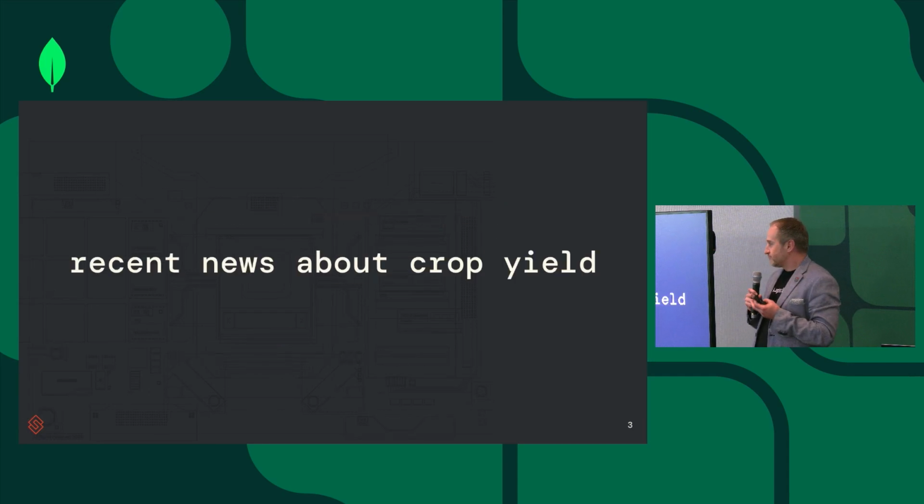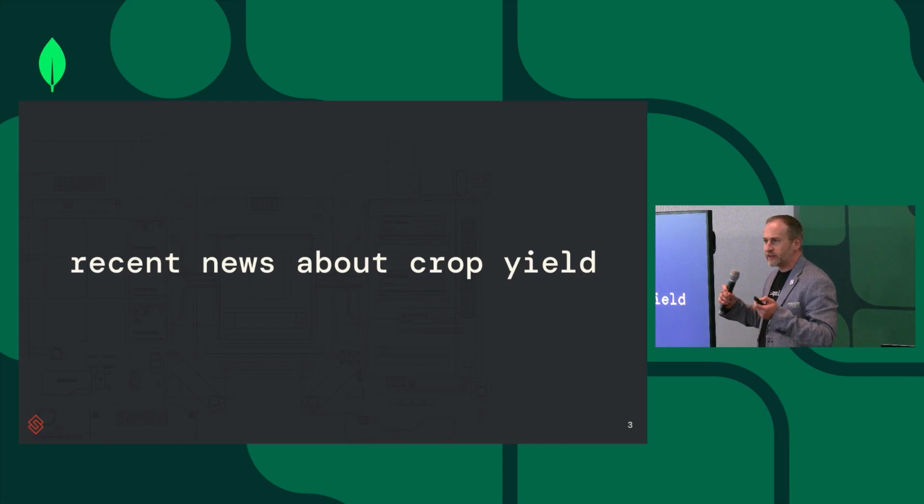So let's talk about a query which is relatively simple, actually. Recent news about crop yield. Let's say you are working for some kind of analyst website where analysts go to find information about topics they care about, and they enter this question of recent news about crop yield.